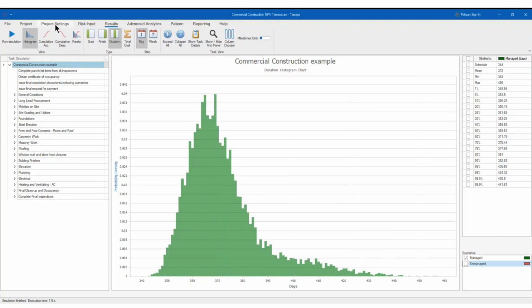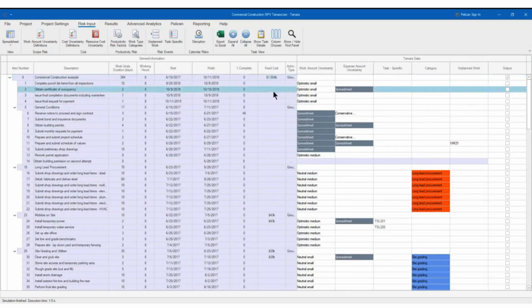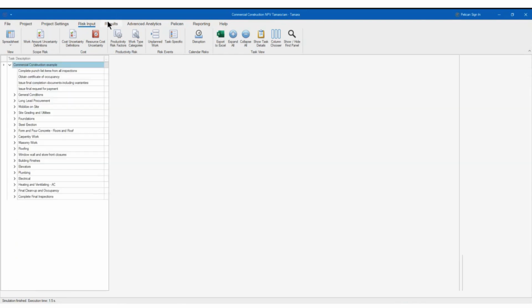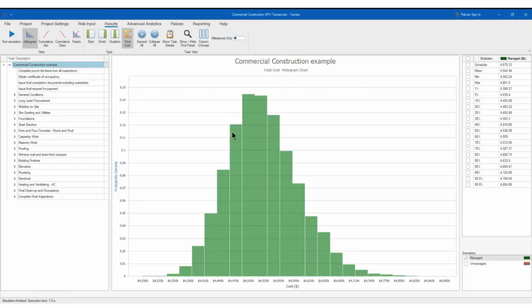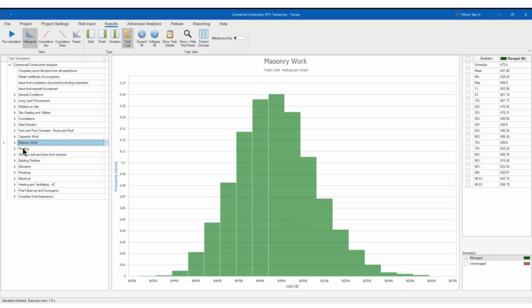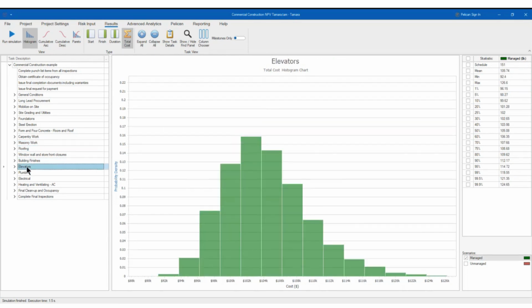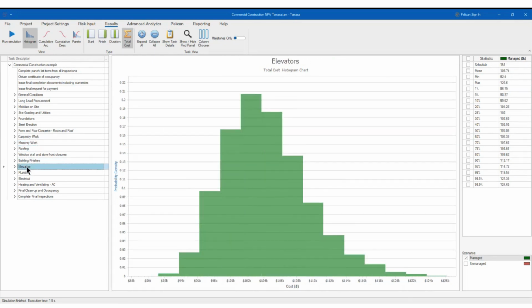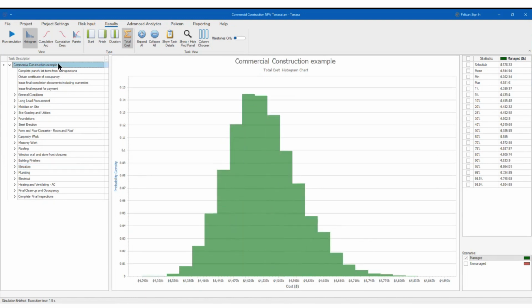Remember, I'm not sure if you saw that here, but you have costs, right? The cost can also be run and can be simulated. And you can see the cost of the masonry work, roofing, building, elevators, etc. So it's very easy to change and it's very easy to use like this.